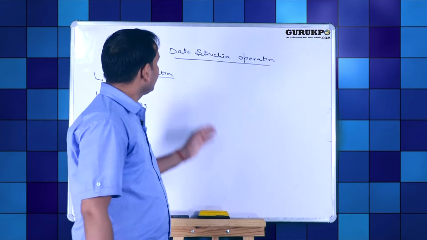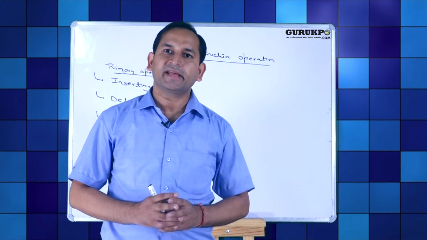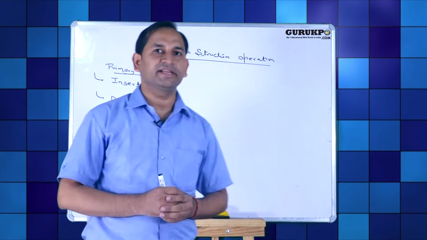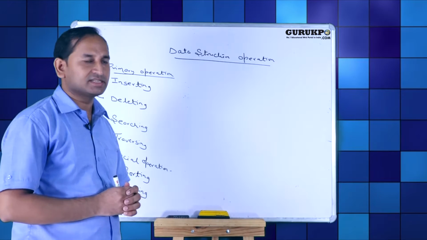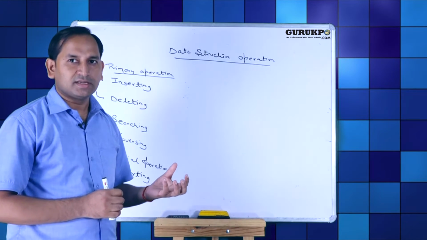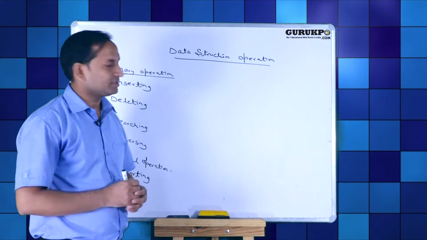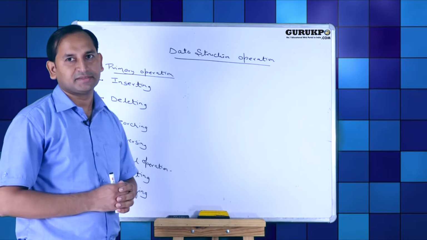Now next one is data structure operations. Data structure operations are primarily categorized in two categories. First one is primary operations and second one is special operations. First we will discuss primary operations. Primary operations are basic operations which we can apply on data structure. It includes inserting, deleting, searching and traversing.